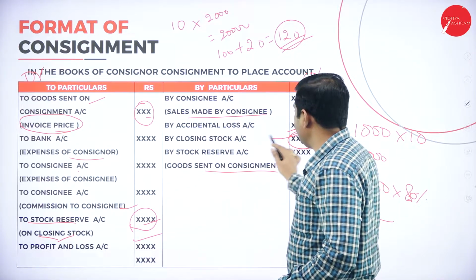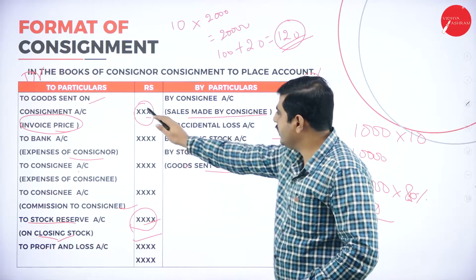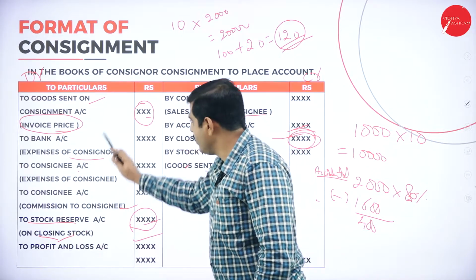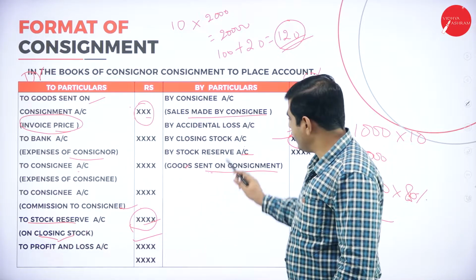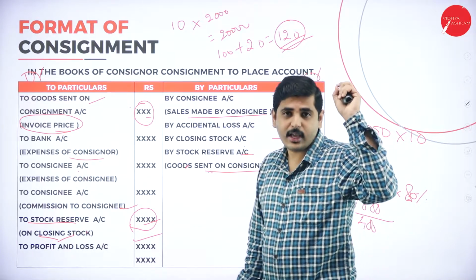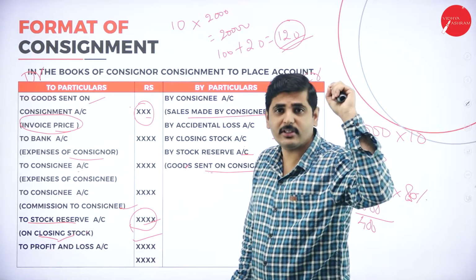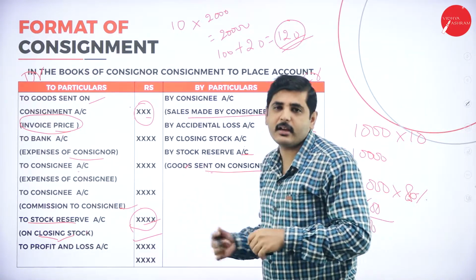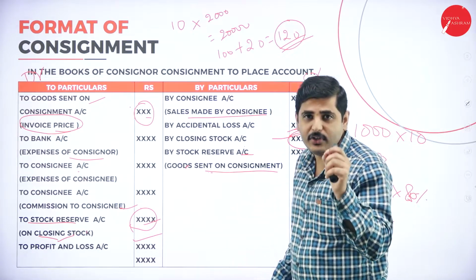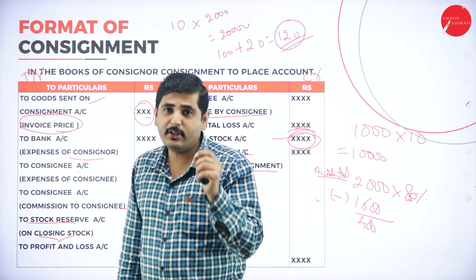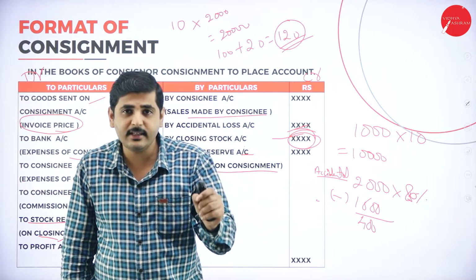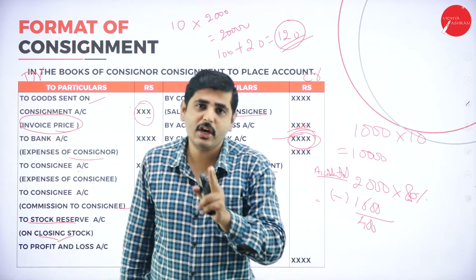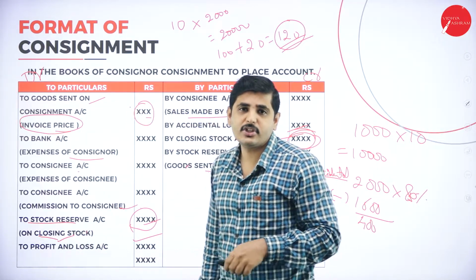Next one, closing stock, we should write. Later we have to calculate the stock reserve on goods sent. Closing stock reserve here. Goods sent on consignment, stock reserve. You had done this in the branch account. Can you remember the branch account? We were calculating the stock reserve in the preparation of branch account in the previous semester. So like this, here also you should calculate the stock reserve. When should we calculate the stock reserve, keep this in mind. If the goods are sent at invoice price or cost plus some percentage of profit, then only we should calculate the stock reserve. Otherwise, we should not calculate the stock reserve.